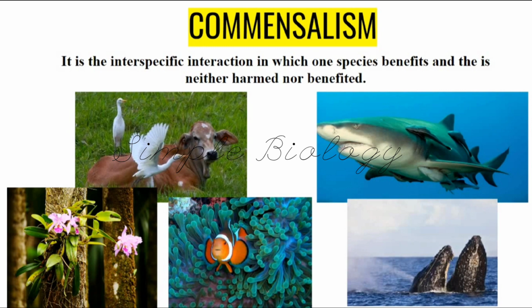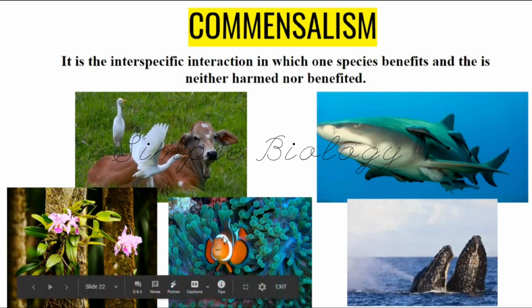An example for commensalism, you might have observed this, is the egrets which are around the cattle. Why do they come and stay around the cattle? Because the cattle have some insects. When the cattle travel from one place to another, the insects stick onto their body, and these birds come and eat the insects. So the birds are getting the insects from the body of the cattle, but the cattle are neither harmed nor benefited.